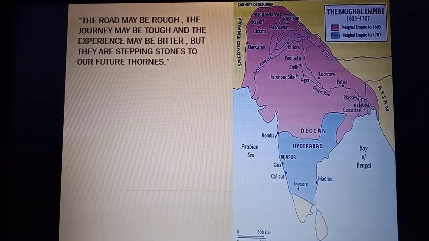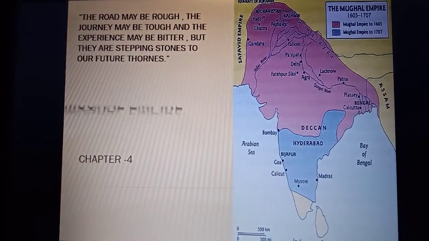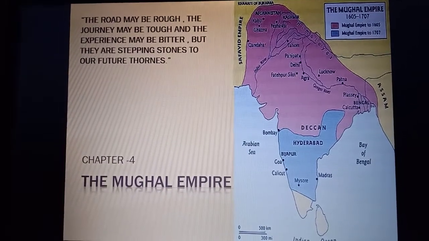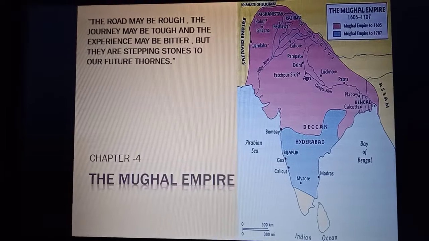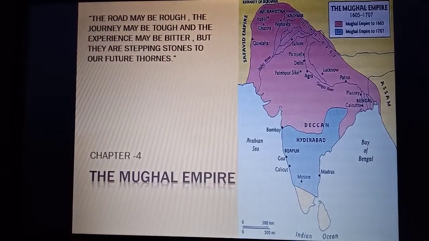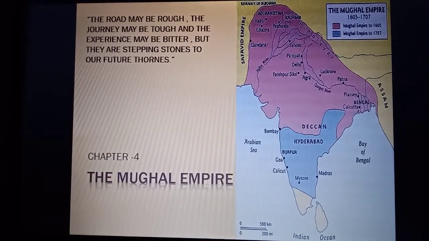Today we will start History Chapter 4, The Mughal Empire. This map of the Mughal Empire shows that the road may be rough, the journey may be tough and the experience may be bitter. But they are stepping stones to our future, as slowly and gradually Mughals spread their empire in India. First of all, you want to know who were Mughals.